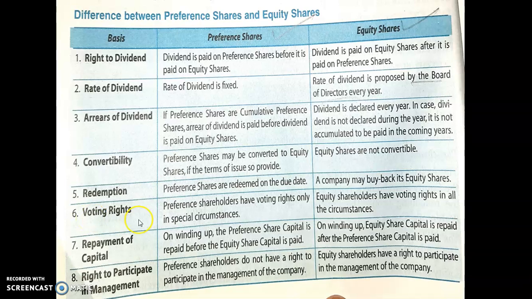Next is voting right. Preference shares have voting right only in special circumstances, but in case of equity shareholders they always have the voting right.